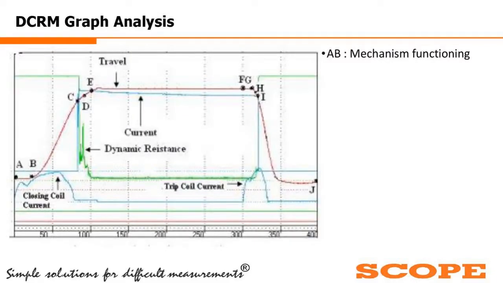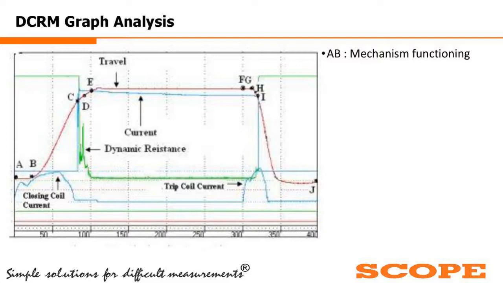Now, when we talk about DCRM graph analysis, this is one of the important parts for understanding the DCRM signature. As I have told, each and every breaker, each and every interrupter will have a separate signature.